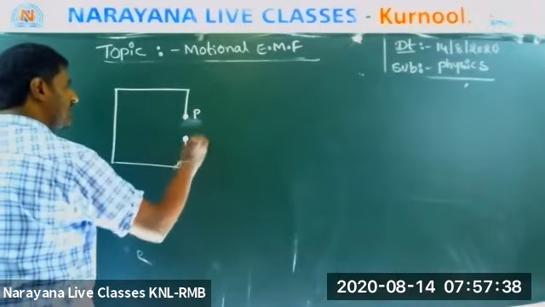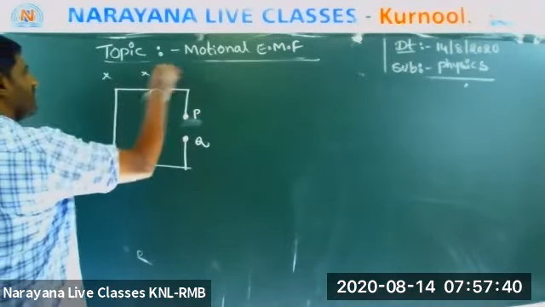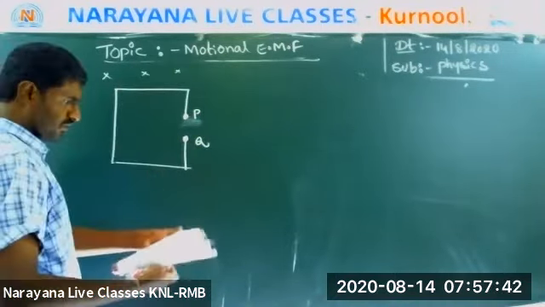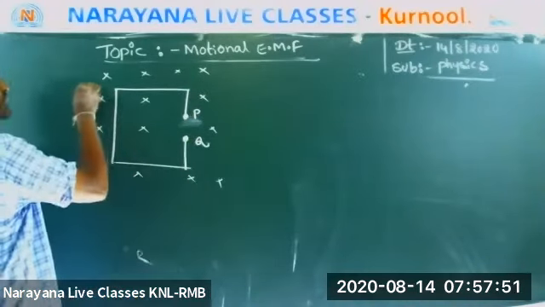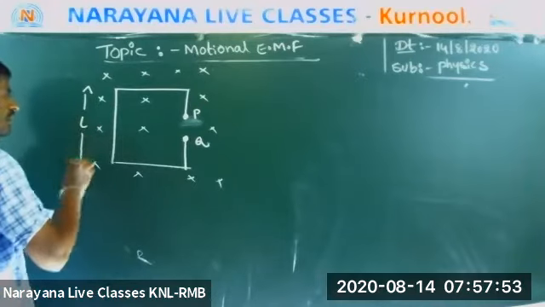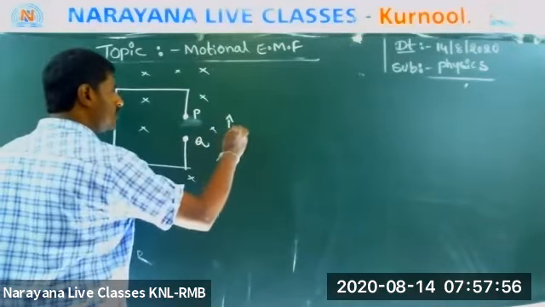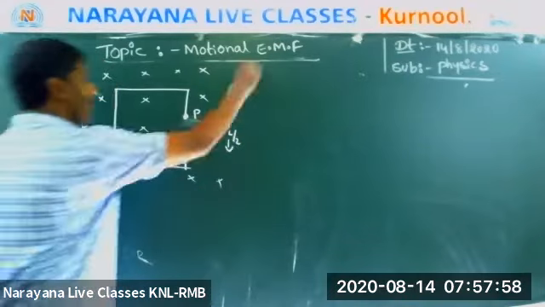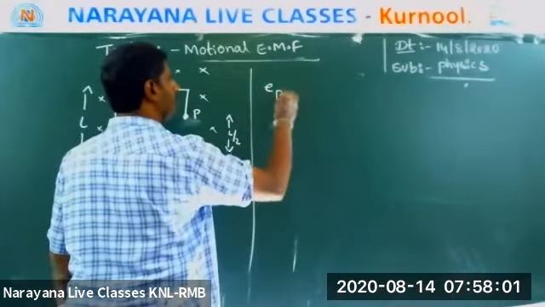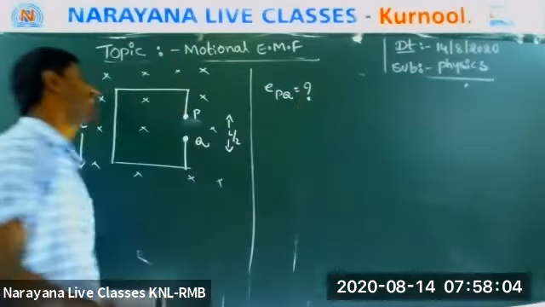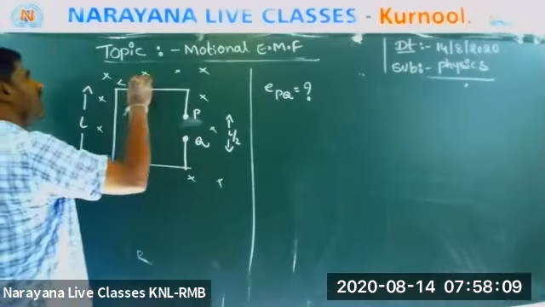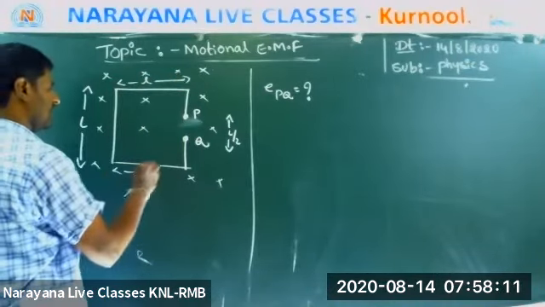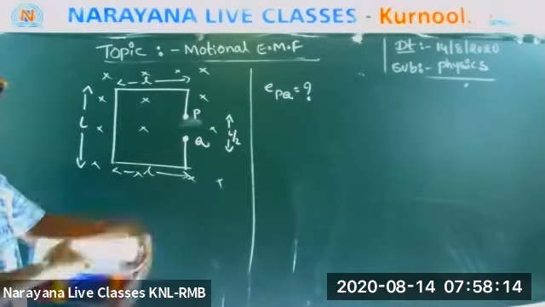This is P, this is Q. Is the magnetic field inward or outward? Into the paper, okay, inward. Now, what is the total length here? L. But between P and Q, the length is L by 2. Now the question is the EMF between P and Q. Can anyone say the answer? This is also L, moving with velocity V.